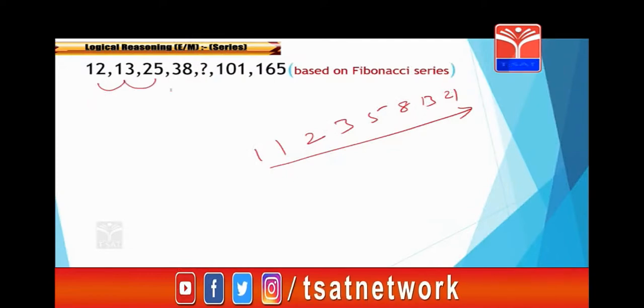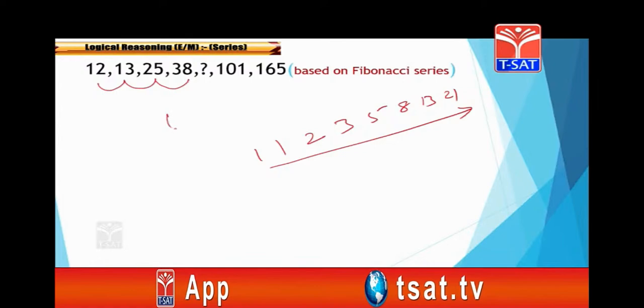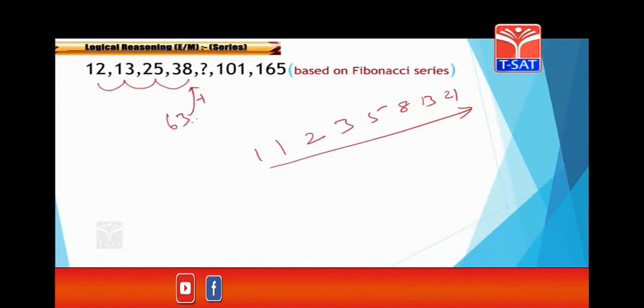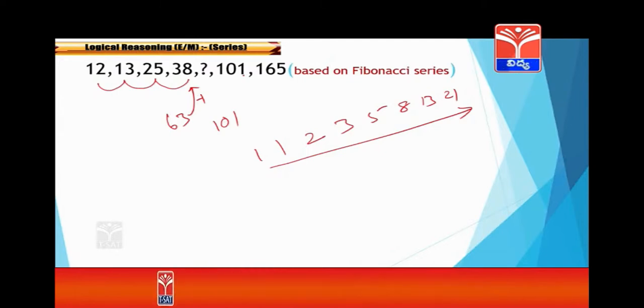13 plus 25 is 38. So 25 plus 38, how much? 25 plus 38 is 63. Correct? So 63 plus 38 is 101. And 101 is plus 63. Correct? Like you have to add this one.